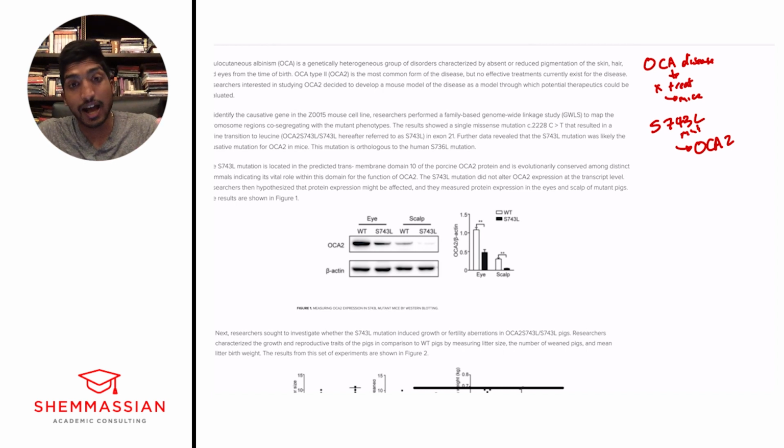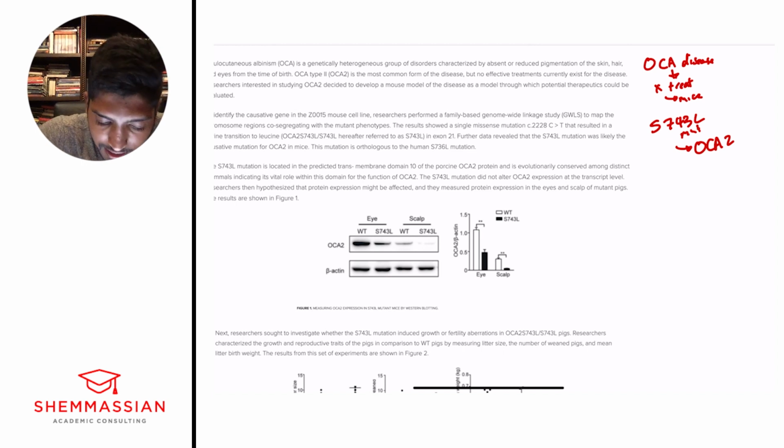Another high yield tip I have is don't spend too much time on the figures on that first read. The reason for this is that you don't know if a question is going to be asked, or what information is going to be asked about from a figure. On that first read, all I want you to do is be comfortable with it. Look at it, see if you understand the basic idea of what's going on, and that's it. Then we'll come back to it if needed. But with this, let's just do our quick 3 to 5 word summary first.